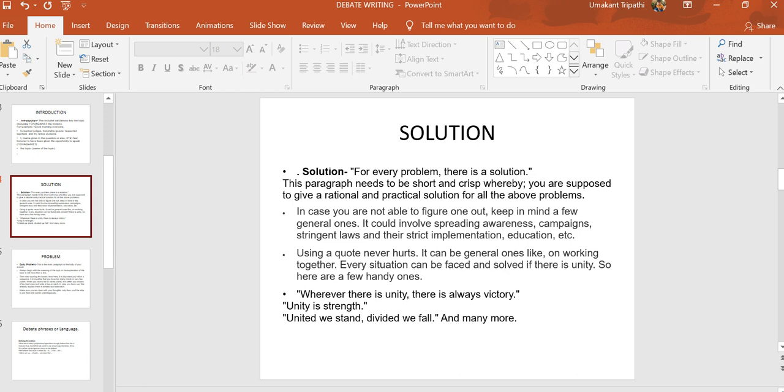Using a quote never hurt. It can be general ones like on working together. Every situation can be faced and solved if there is unity. And then a few handy quotes on unity are given. Wherever there is unity, there is always victory. Unity is strength, united we stand, divided we fall.